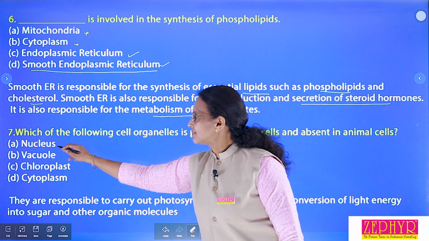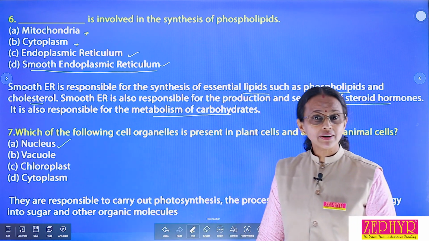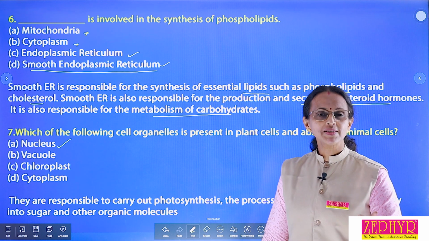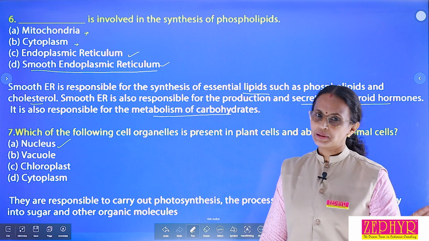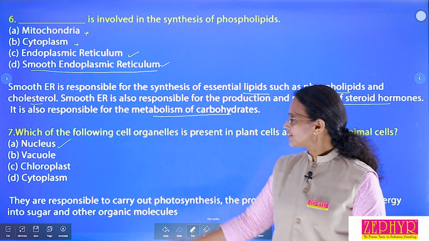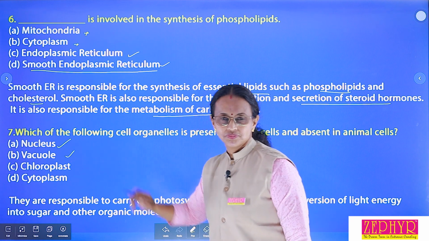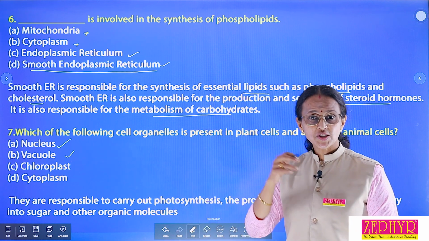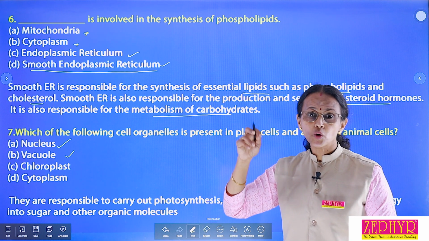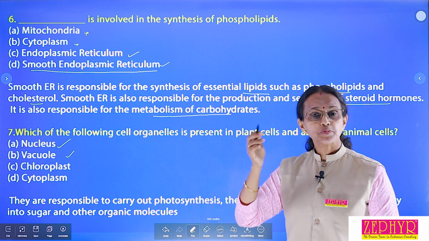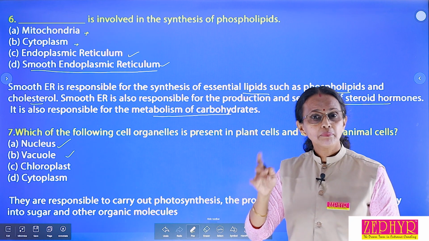First option, nucleus. Nucleus is important. Nucleus is the brain of a cell, both in plant and animal cell. That is not the answer. Vacuole. We just mentioned that vacuoles are present both in animal and plant cell. Vacuoles present in animal cell are smaller than in plant cell.